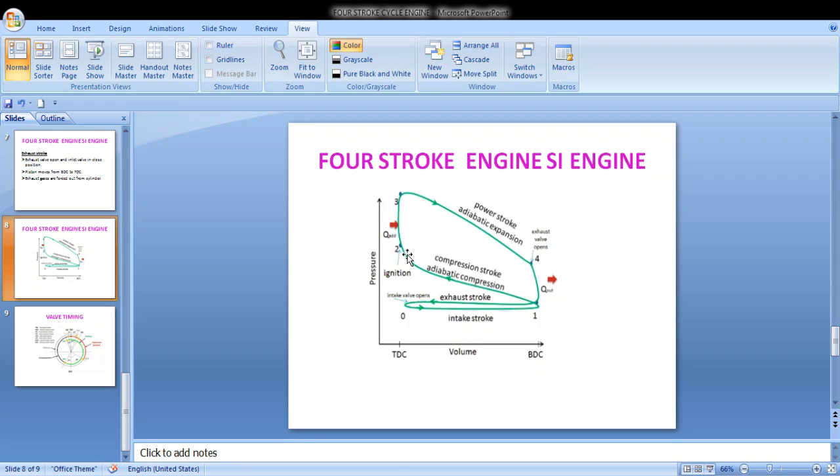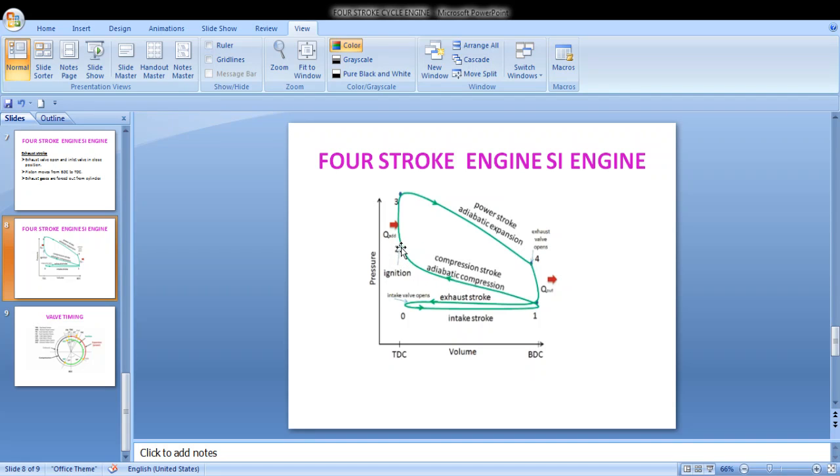This is a typical pressure-volume diagram of your 4-stroke SI engine, where we can see from 0 to 1 is an isobaric process where pressure is not changing. This is the intake stroke, where fresh charge is drawn into the cylinder. From 1 to 2 is the compression stroke. This is an adiabatic compression. Adiabatic means there is no heat transfer from the engine cylinder to the outside.